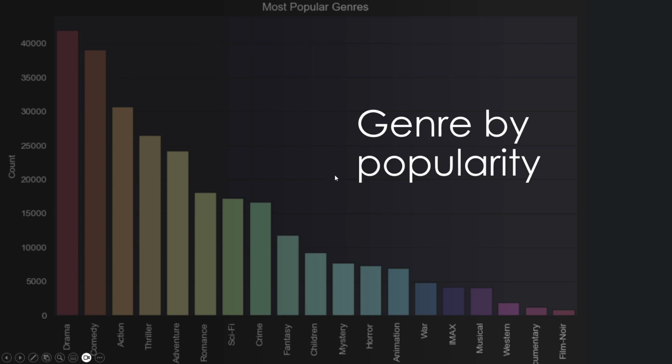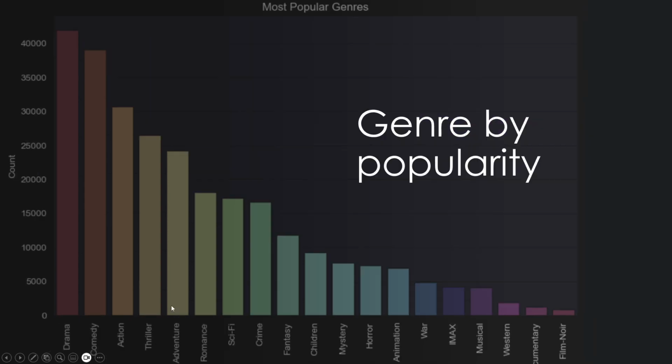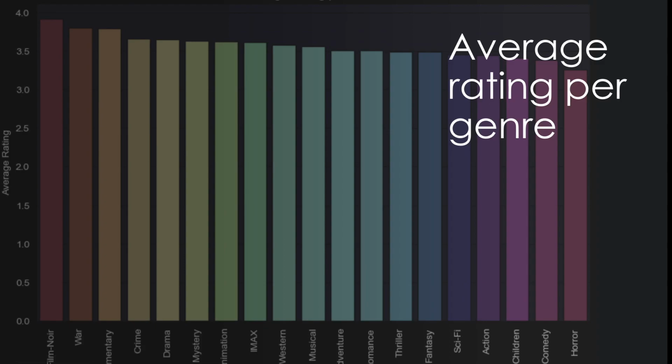From this nice bar graph, we can see that drama and comedy genres have a lot of movies in our database, a lot of reviews in our database. While documentary and film noir are, as we can see, niche categories, they have a really low number of reviews. So now if we look at the average rating per genre, the film noir and documentary that were really on the lower spectrum of popularity are on the higher spectrum of average rating.